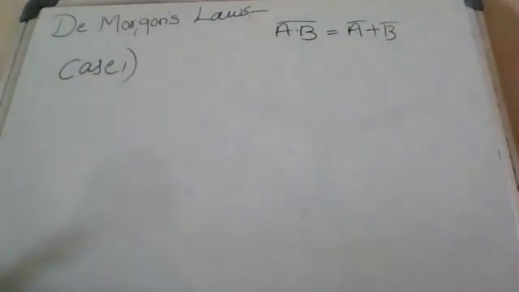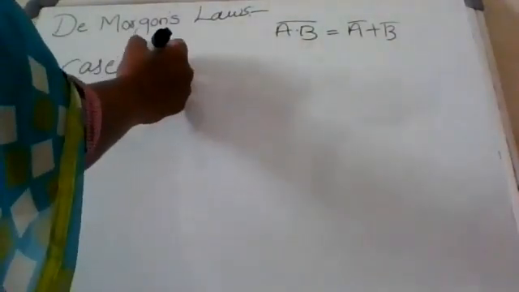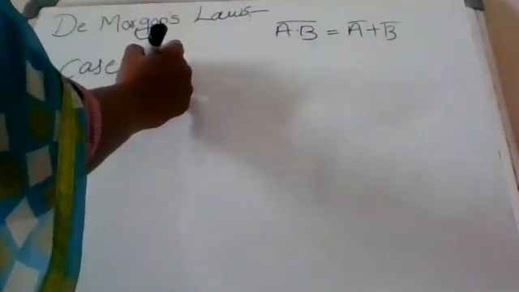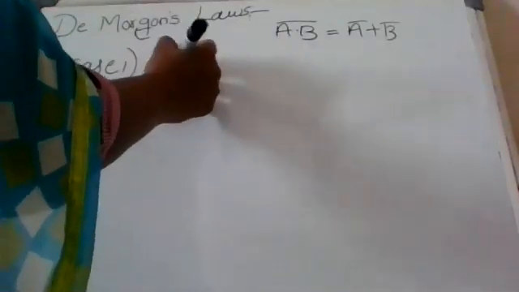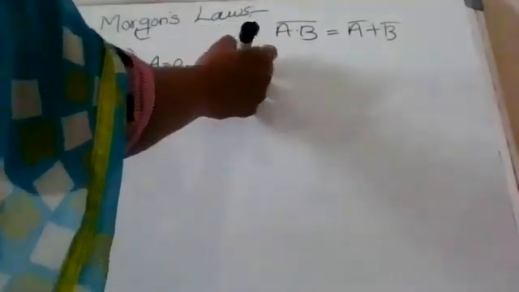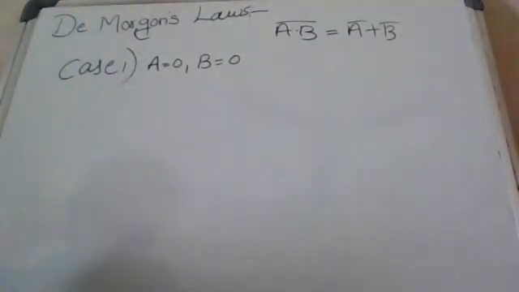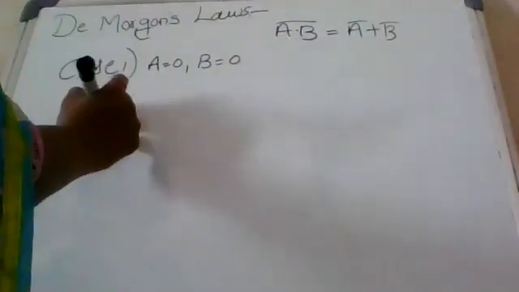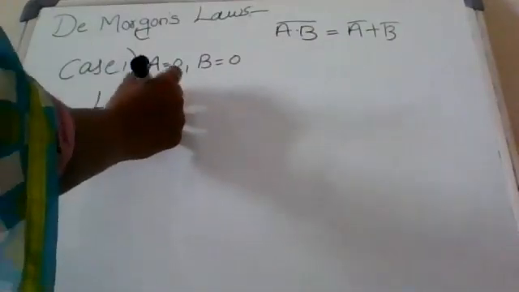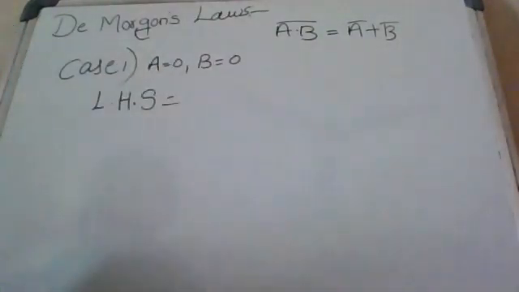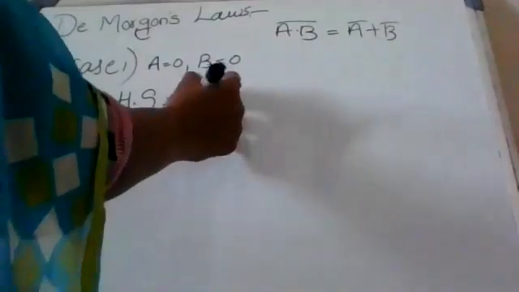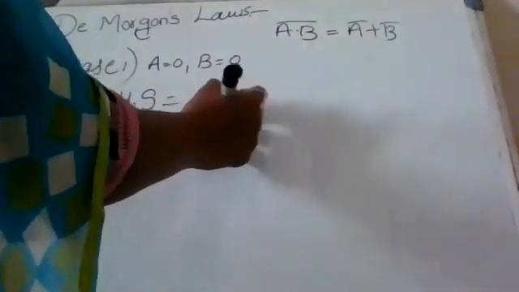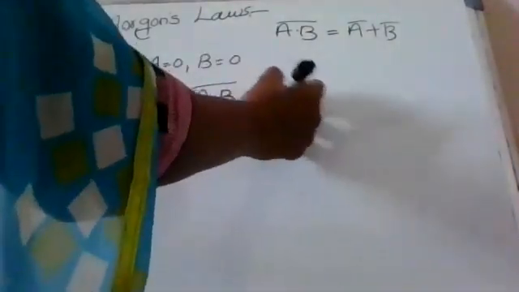So in case 1, a equal to 0, b equal to 0. This is the left side. (A dot b) whole complement. That means (0 dot 0) whole complement.